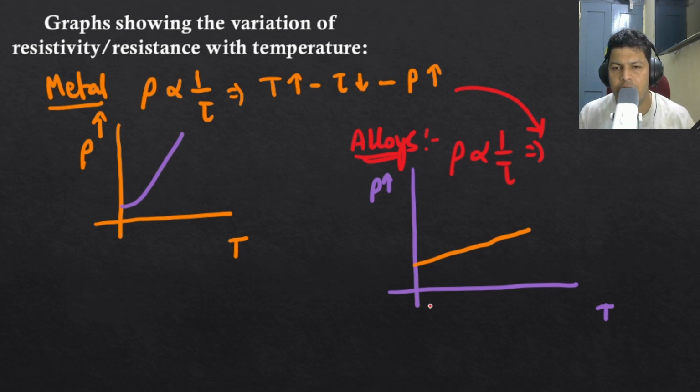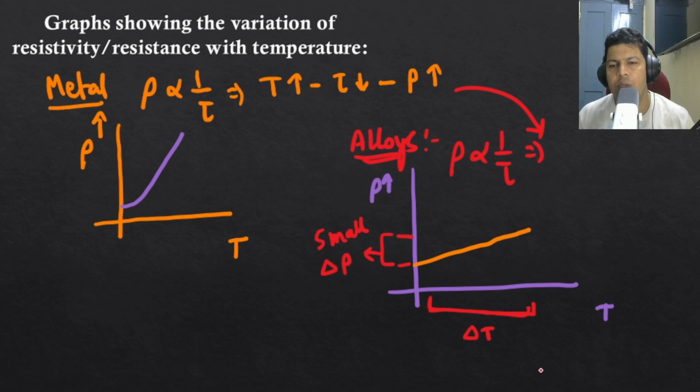You can recognize that a large change in temperature can do a small change in resistivity, because this is the total change if I look for it. In case of metal, you see, a small change in temperature can produce a large change in resistance or resistivity.